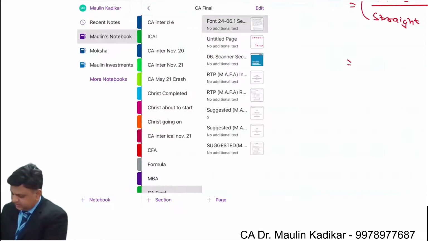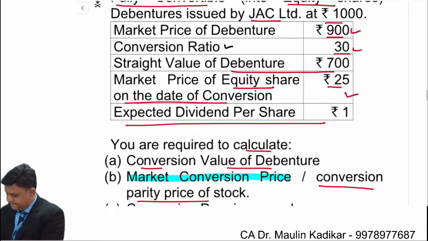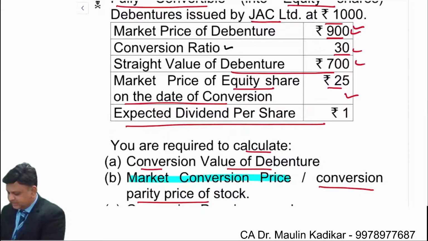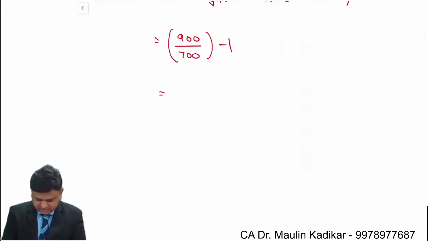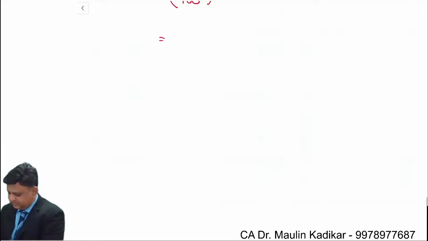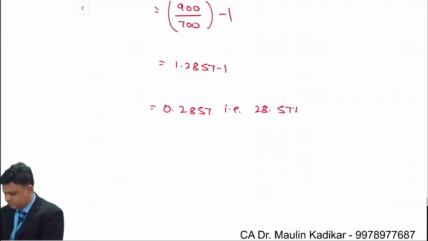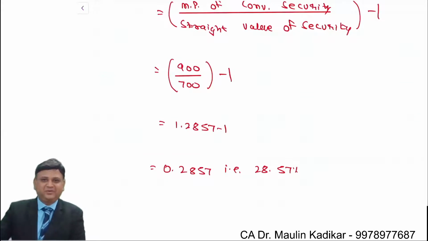So the market price of the convertible security is an amount of rupees 900 and the straight value is 700. So in that case the answer is 28.57%. This is the way we are required to calculate the answer.